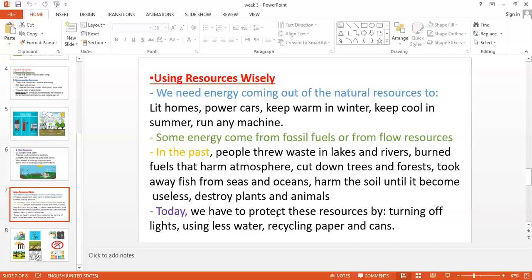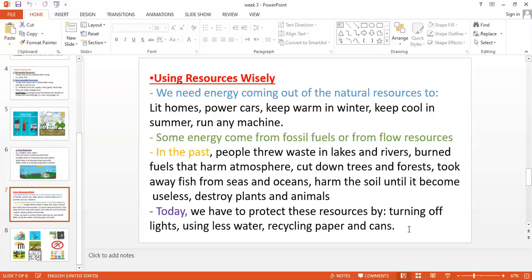So today we insist on protecting these resources by doing many actions. Like what? Number one, you have to preserve electricity, for example, turn off the lights and turn off any machine after using. Use less water, for example, when you wash your hands, after you finish, please close the tap. Recycle paper and cans, okay? So you will save the electricity, for example, in running machines to make other products.